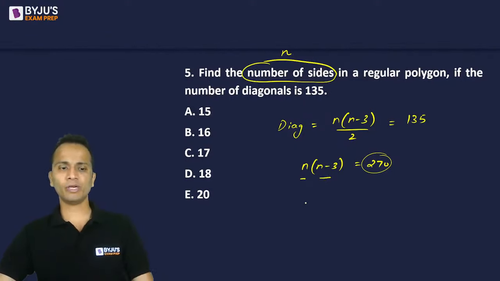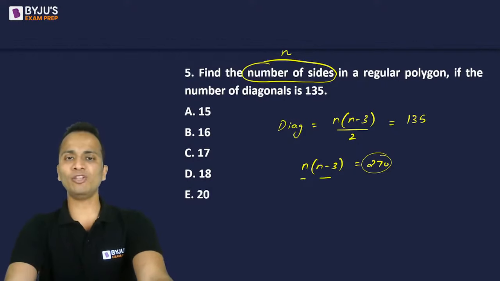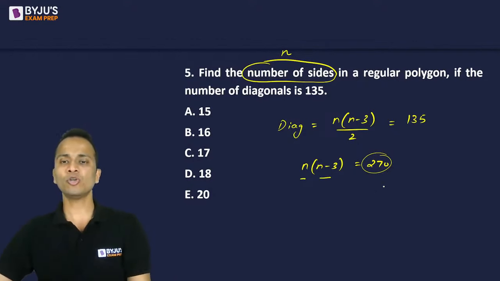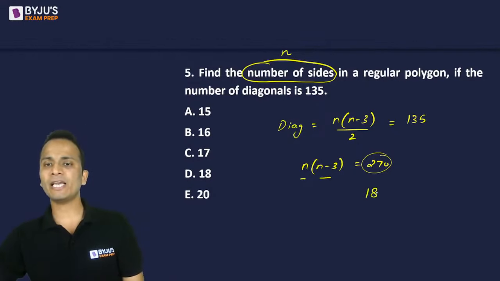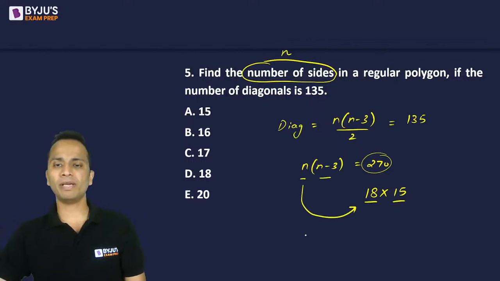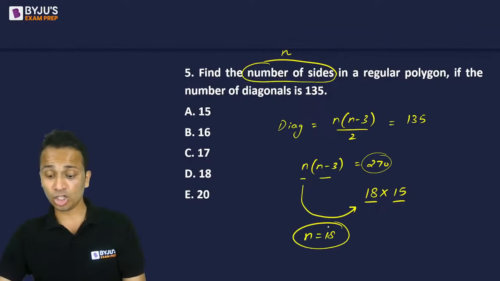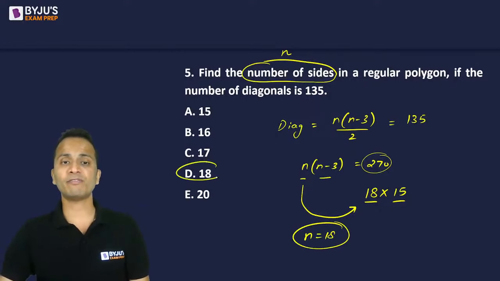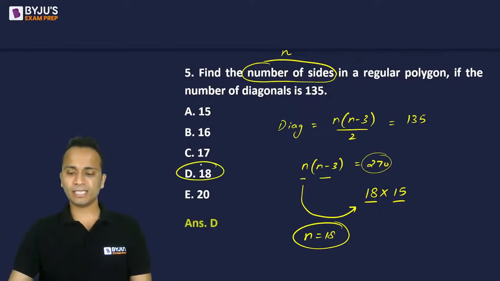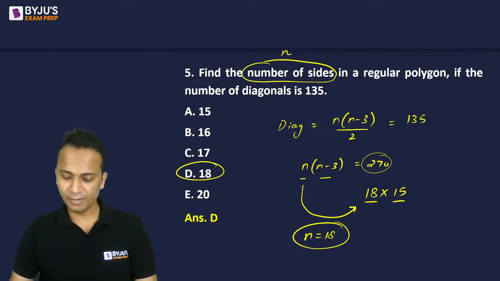If I do that, what will be the value of n? 270 can be written as 18 multiplied by 15. So the value of n will become 18. The number of sides will be equal to 18 and not 15. Some of you have given 15 as the answer. The correct answer should be 18.